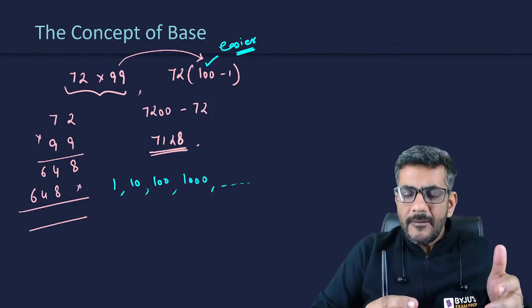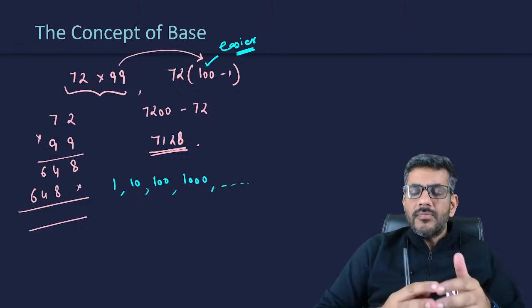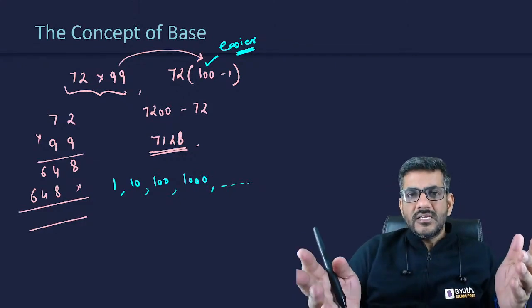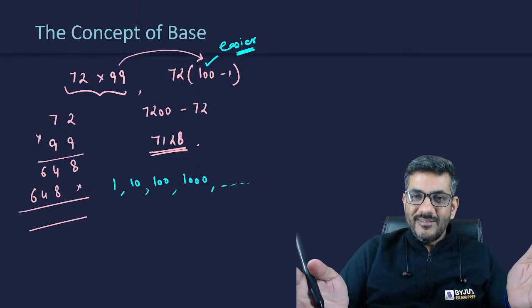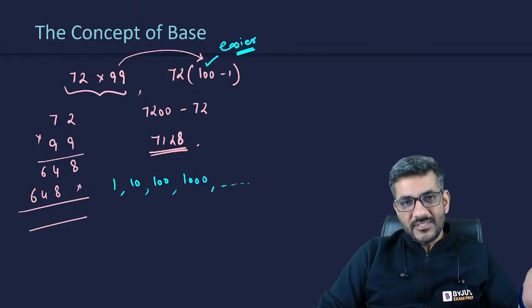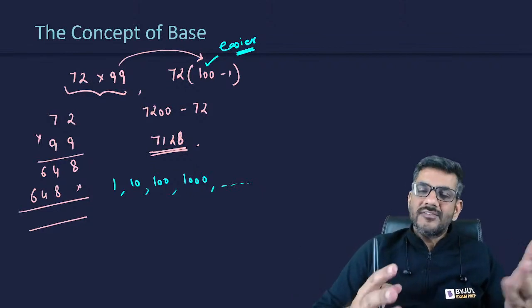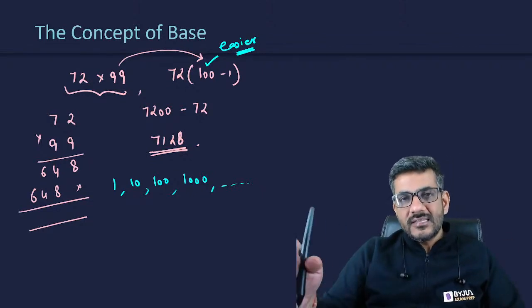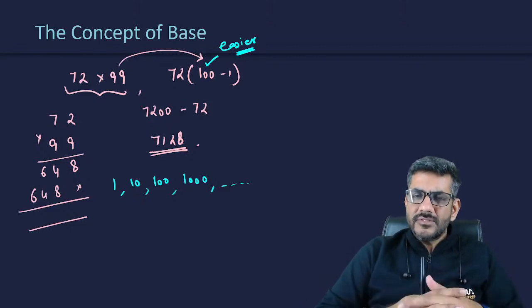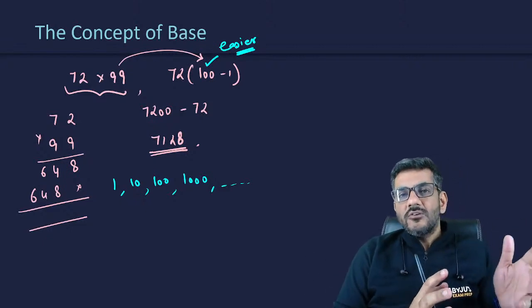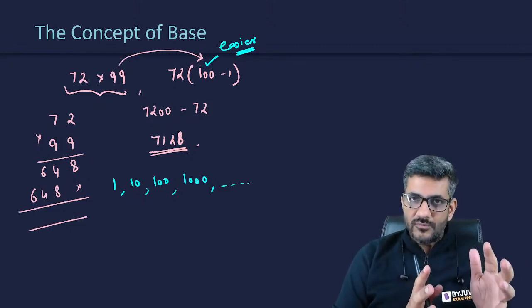Probably the easiest multiplication is with 0, because whatever you multiply with 0 becomes 0. The second easiest, in my opinion, is with 1. And after that you have multiplication with 10, 100, 1000, because you just have to put some zeros in front of it. So these calculations are easy to do.